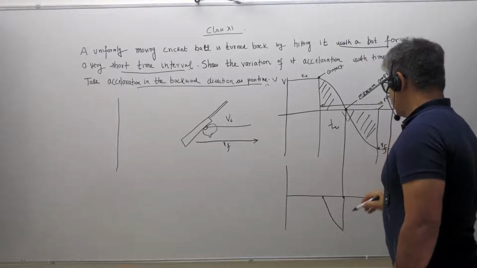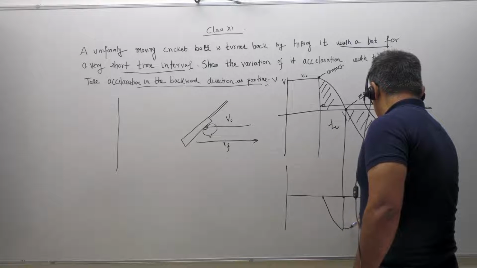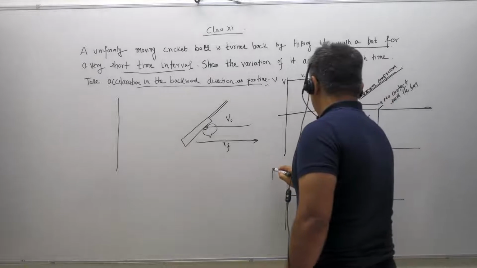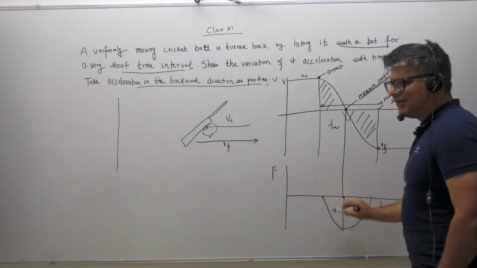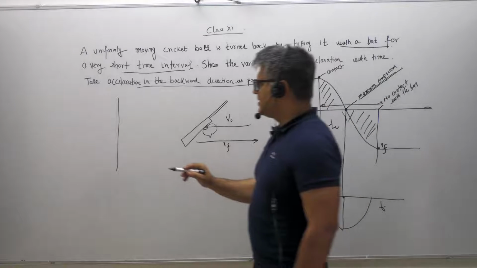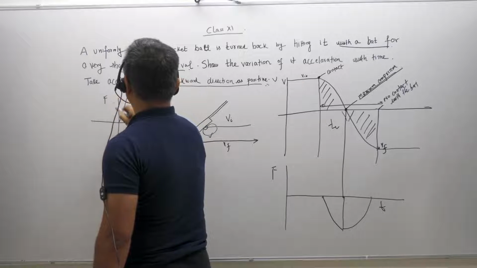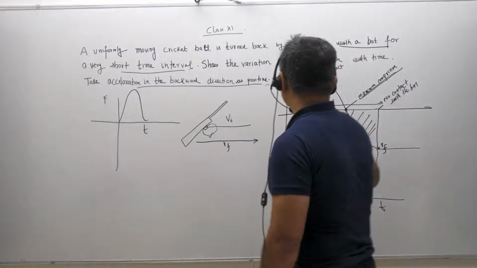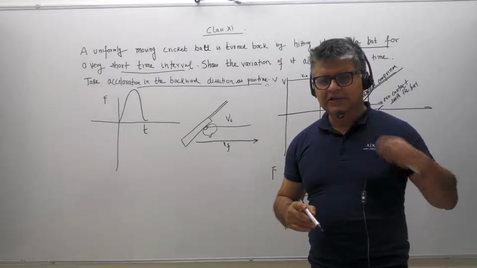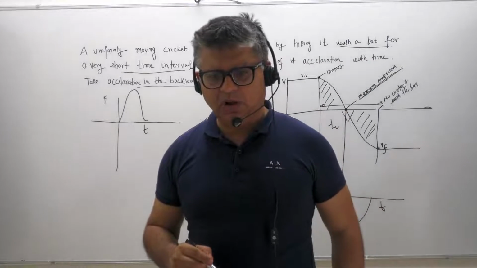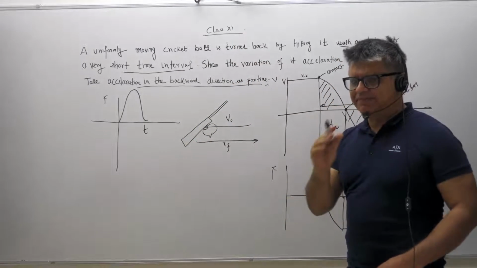I will come to the change in velocity part and the momentum later. And then it reverses in the other direction. So this is your force and this is your time. This is the impulse being referred to when we draw that force versus time graph. I saw a lot of people just blindly saying we will get an impulse graph like this, which is fine, but there is no explanation as to what exactly is happening between the ball and the bat, this concept of the compression. The compression is very important.